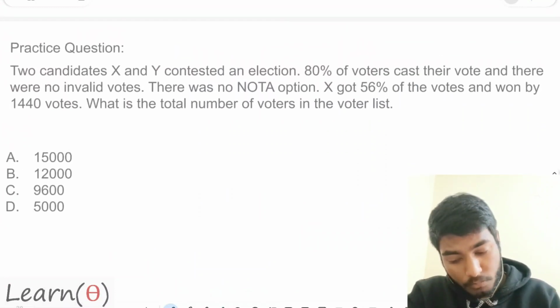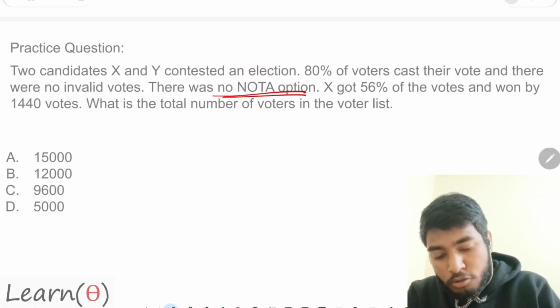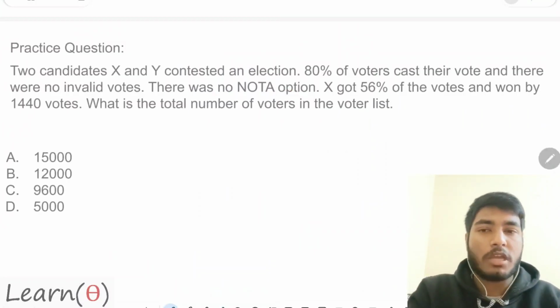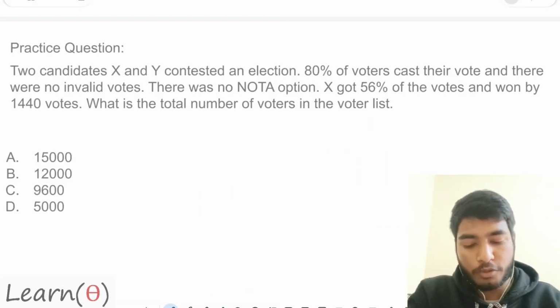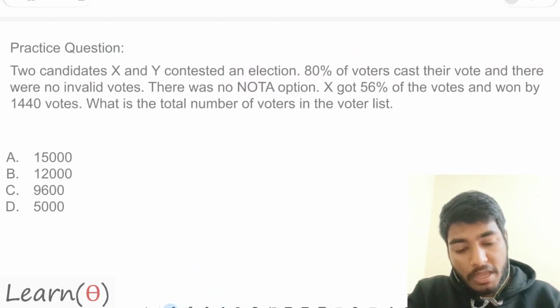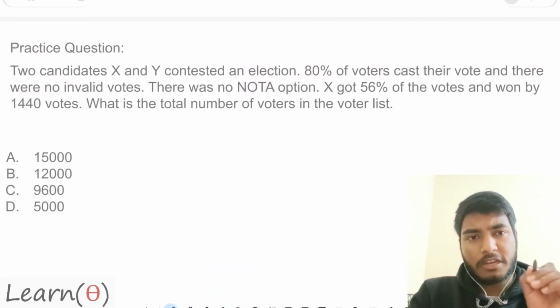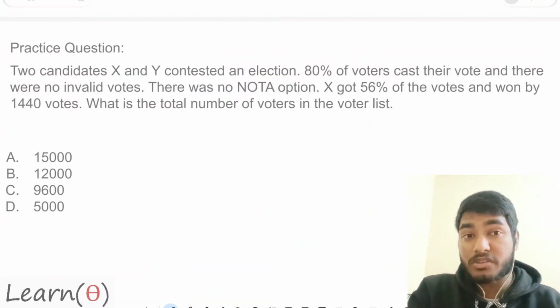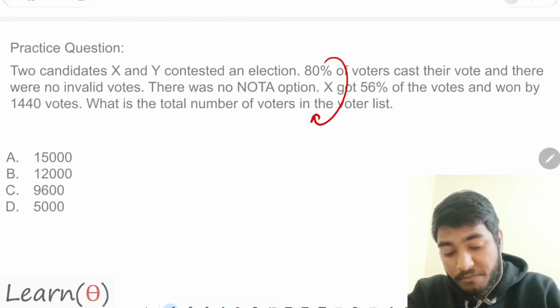Of that 80%, there was no NOTA. If you know about NOTA, it means I do not want, I am not supporting any party. I am casting a neutral vote, so that is NOTA. X got 56% of the vote and won by 1440 votes. So can I say that 56% of the cast vote is itself 80% of this?